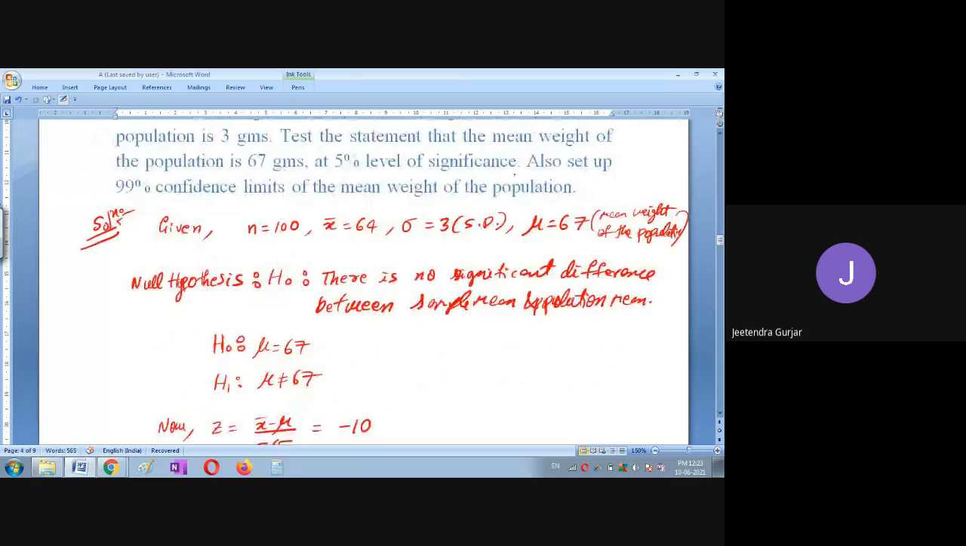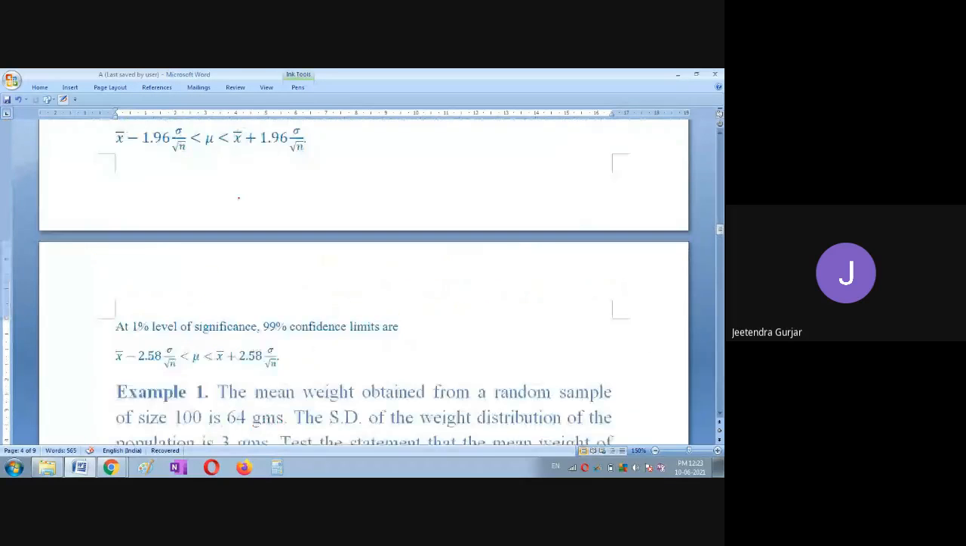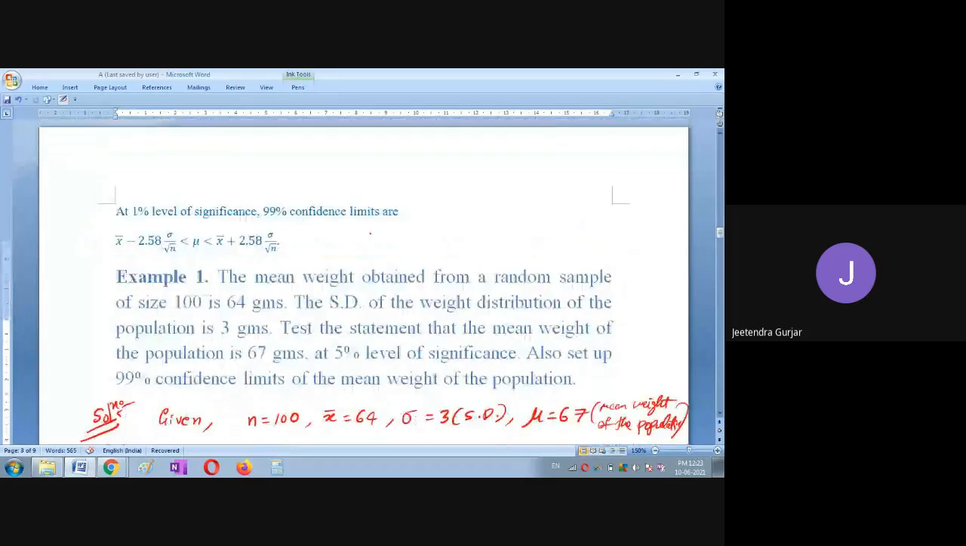Now what next we are going to do? Also set up the 99% confidence limit. So you have to remember this limit. The 99% confidence limit is what? It is x bar minus 2.58 sigma upon root n is less than mu is less than x bar plus 2.58 sigma upon root n.